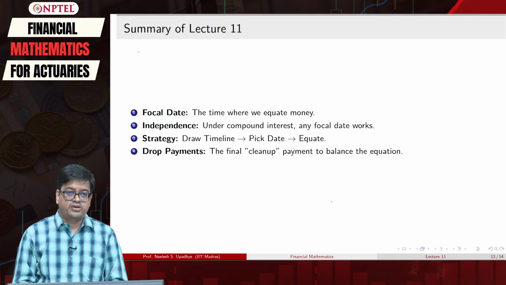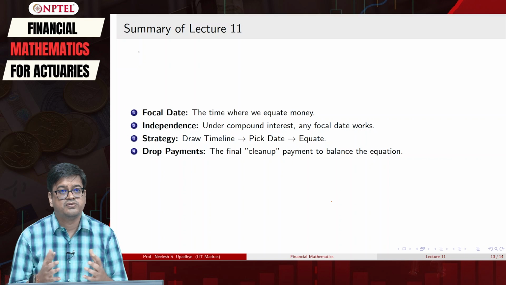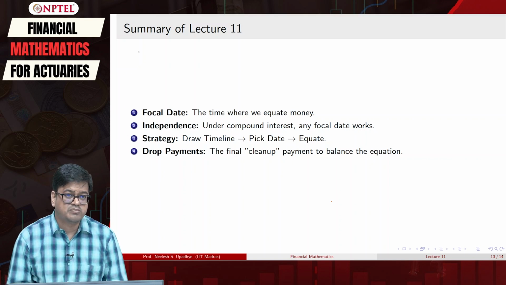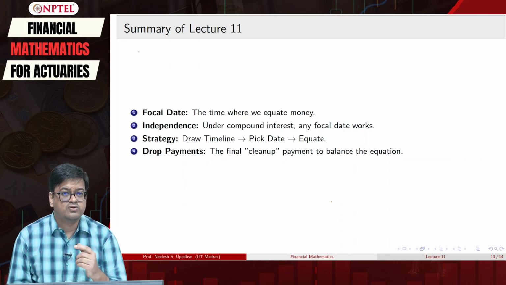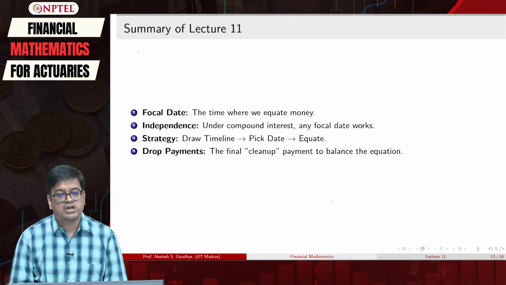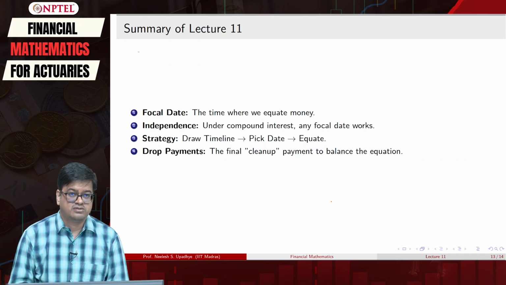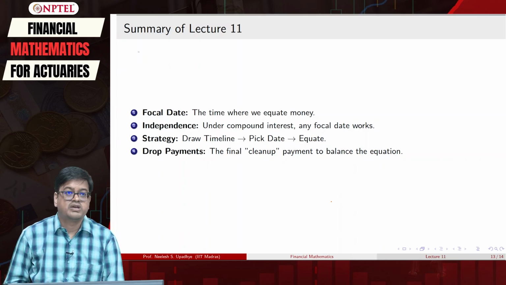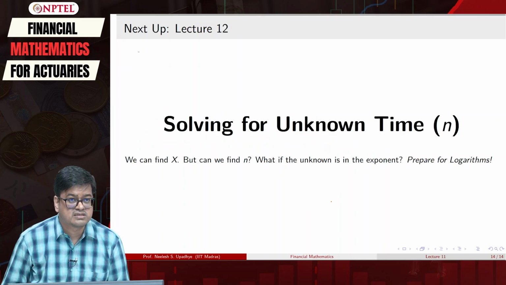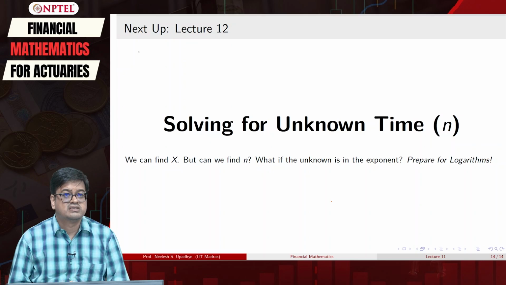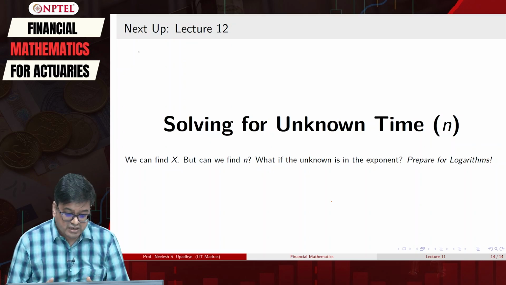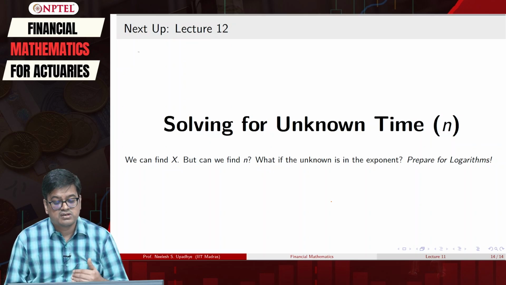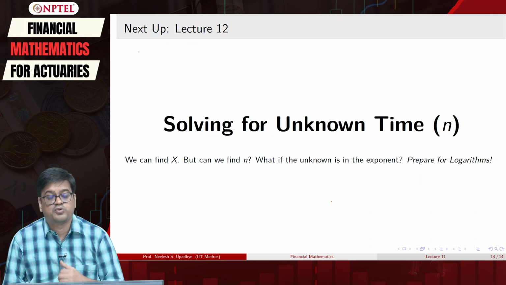So what are we going to do next? If you look at this particular setup, you have an unknown payment right now. What if your time is unknown? In how many years you are going to pay off the loan is unknown. That is the problem that we are going to solve next. We can find X, but can we find N? What if the unknown is in the exponent?